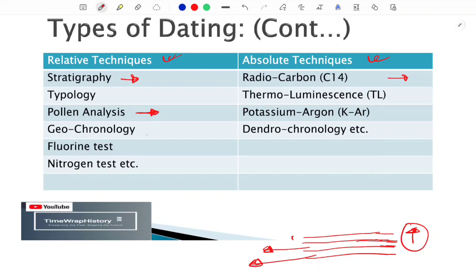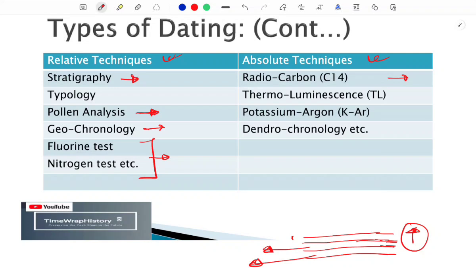Apart from that, geochronology is all about determining the age of rocks. With this technique you will identify a particular rock with a particular age. Apart from that, the fluorine test and nitrogen test are used for identifying or fixing the time period of a particular bone. Whenever we find remains of bone from the Paleolithic, Mesolithic, Neolithic, based on these tests only we fix the date, like this is 2 million years old, like that.